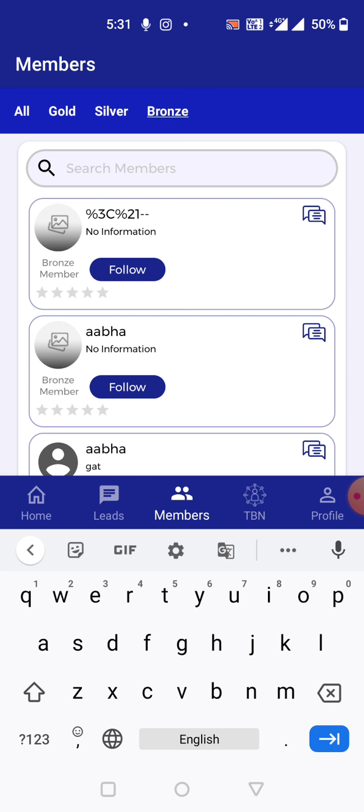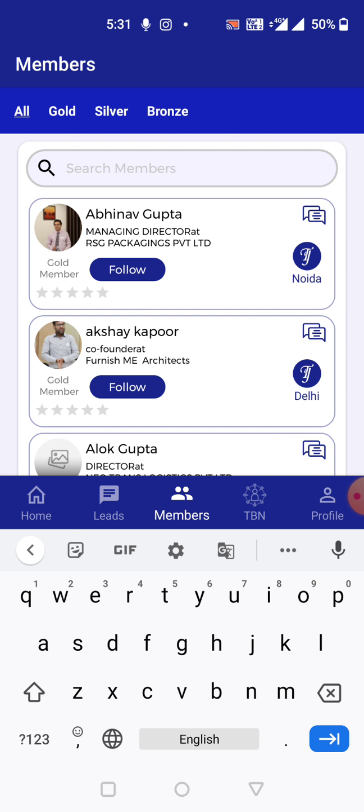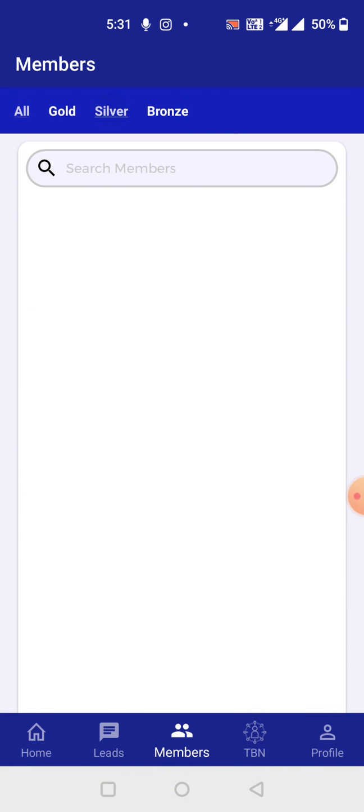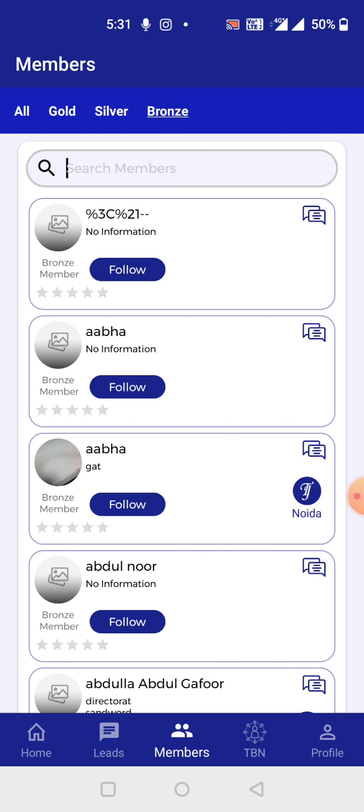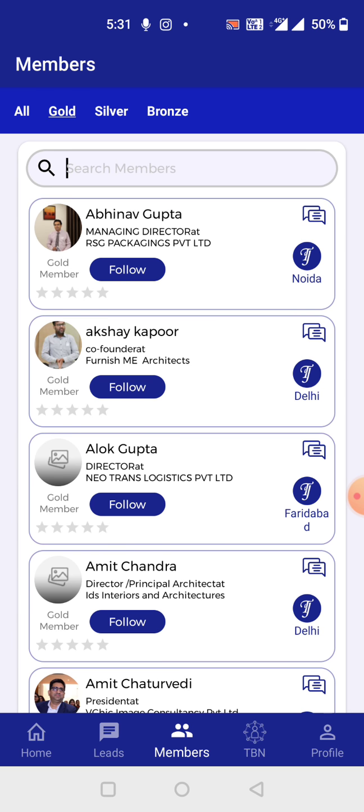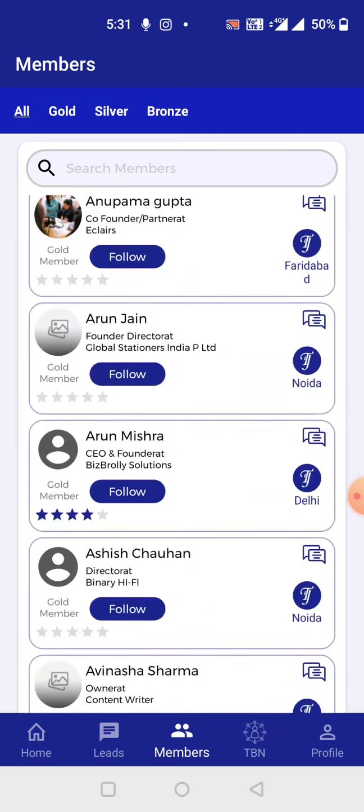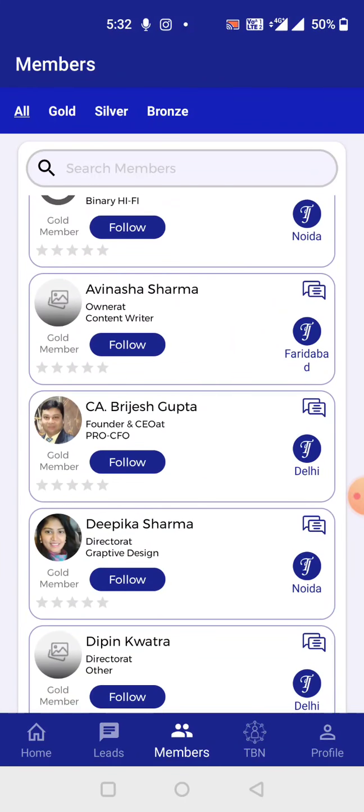If you're a bronze member, then you can only see the bronze members list in this case. And you can sort members from this tab as well. All the bronze members can be sorted, all the gold members can be sorted from this. If you want to search only a gold member, and you don't want any information regarding a bronze or silver member, that is also possible.